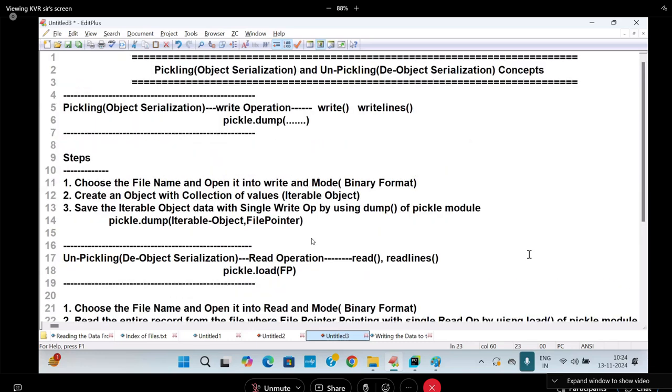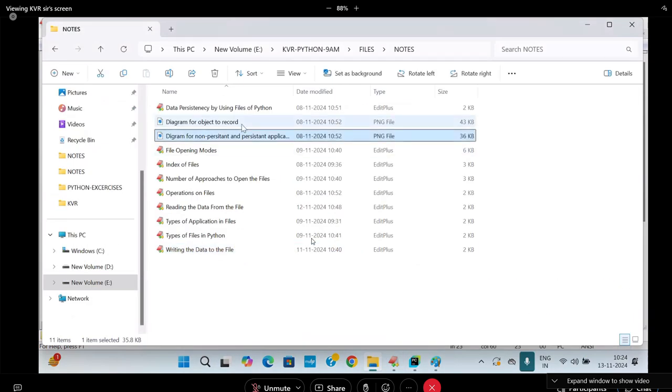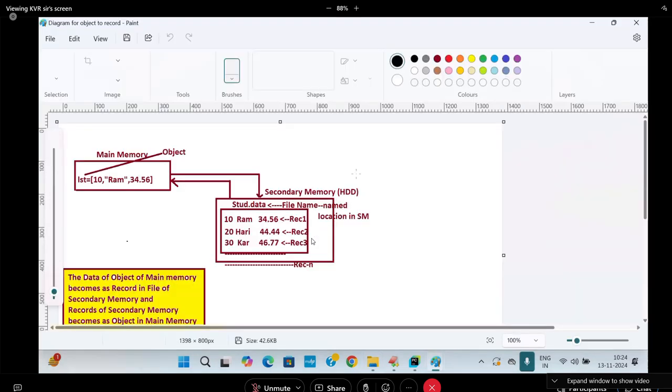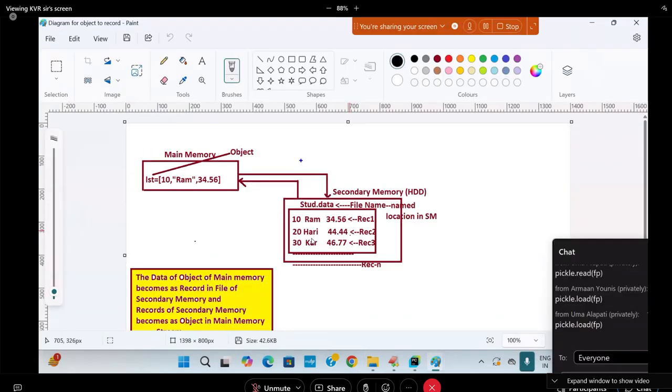So what does the total story say here? Go to the diagram once. Once you open this diagram, what is happening here? Today we write, the write operation. With which concept am I using? Pickling. This is called which operation? Read operation. Do what operation here? Unpickling. Which function am I using? The dump function. Here which function am I using? Load. One record at a time it is coming.